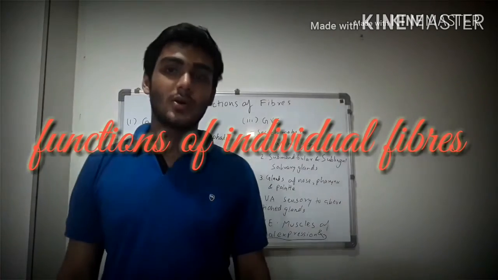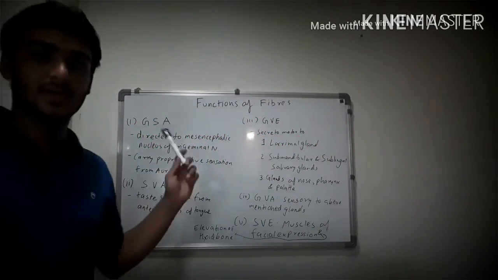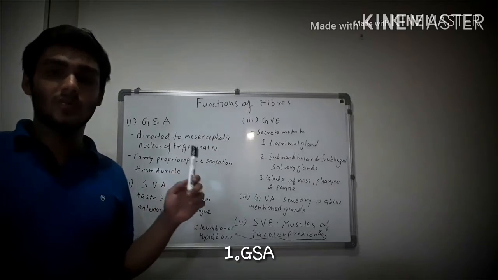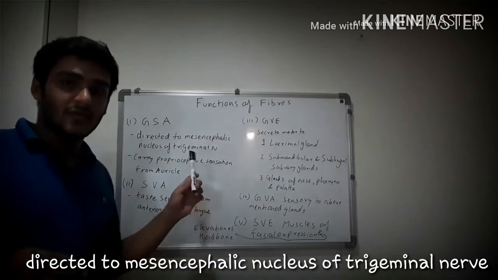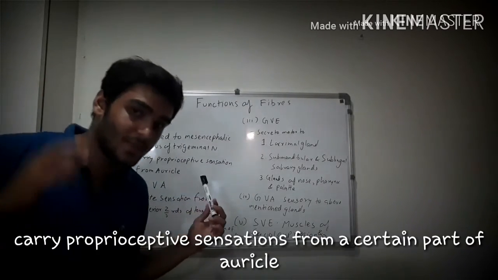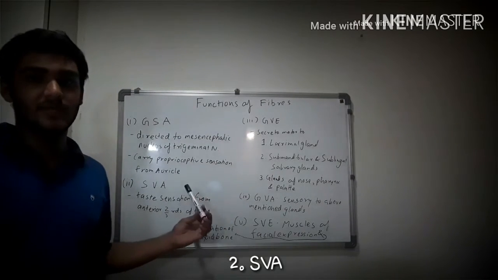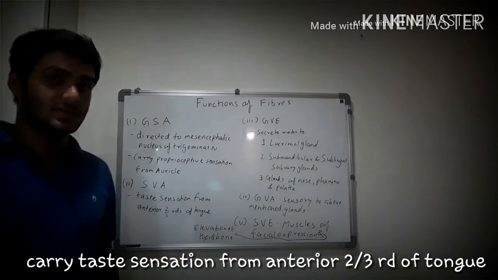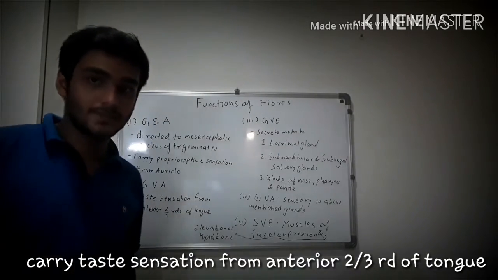Now, talking about the functions of various fibers. Firstly, talking about the general somatic afferent fibers, these don't have much significant function, but they are directed towards the mesencephalic nucleus of the trigeminal nerve, and they carry proprioceptive sensations from a certain part of the auricle. Then, coming to the special visceral afferent fibers, these fibers carry the special sensation of taste from the anterior 2/3 of the tongue.